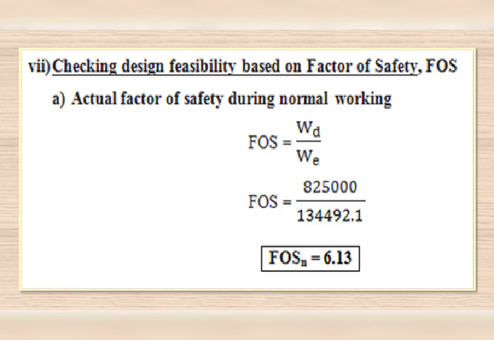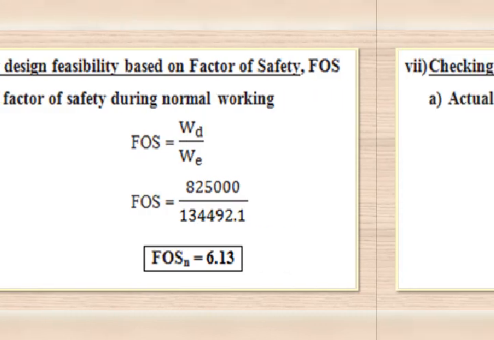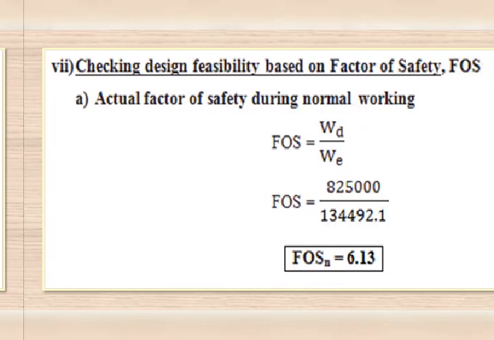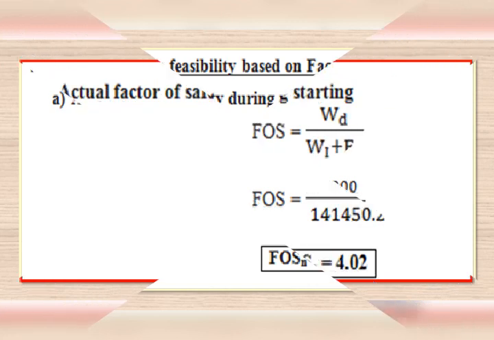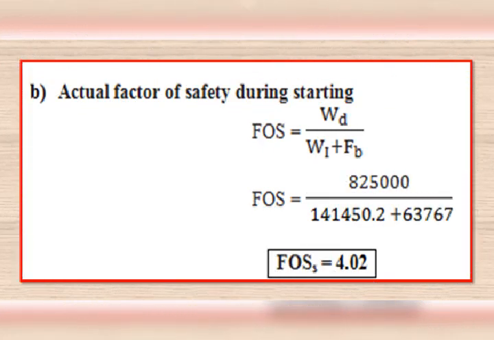Actual factor of safety during normal working, that is FOS, or FOS with a suffix n, that also we can use, is equal to the ratio of design load to the effective load. Design load is 8,25,000 to effective load 1,34,492.1. By simplifying this, we are getting the factor of safety due to normal working as 6.13.